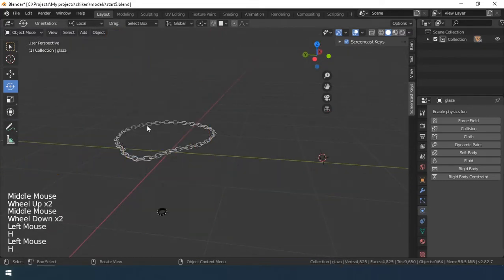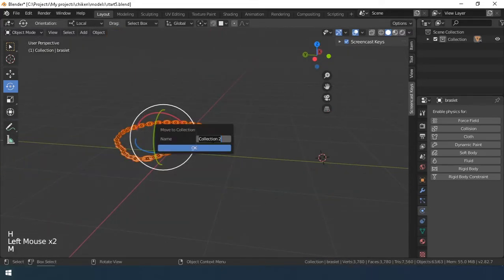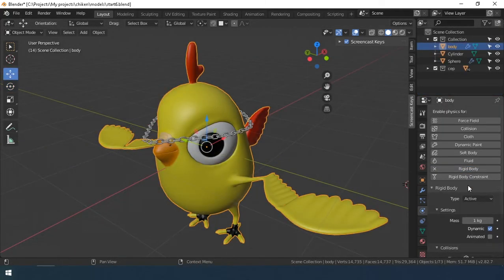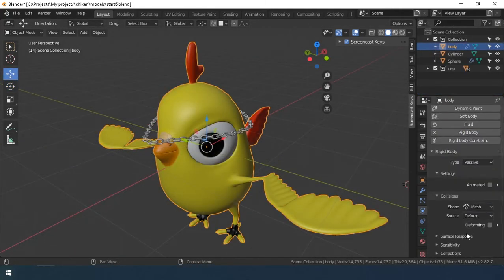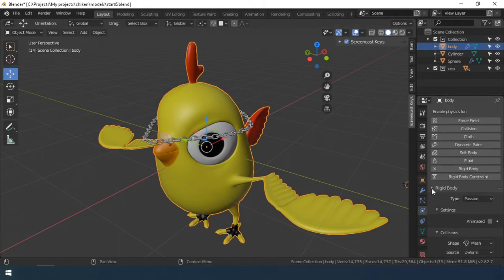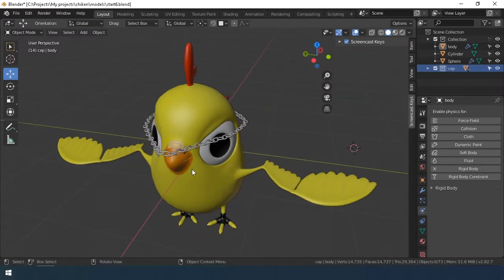Let's create a new collection and move them to it for convenience. We start the simulation of physics. Select the body of the character and set the rigid body property for it. Type passive. And the rest of the parameters are shown in the video.